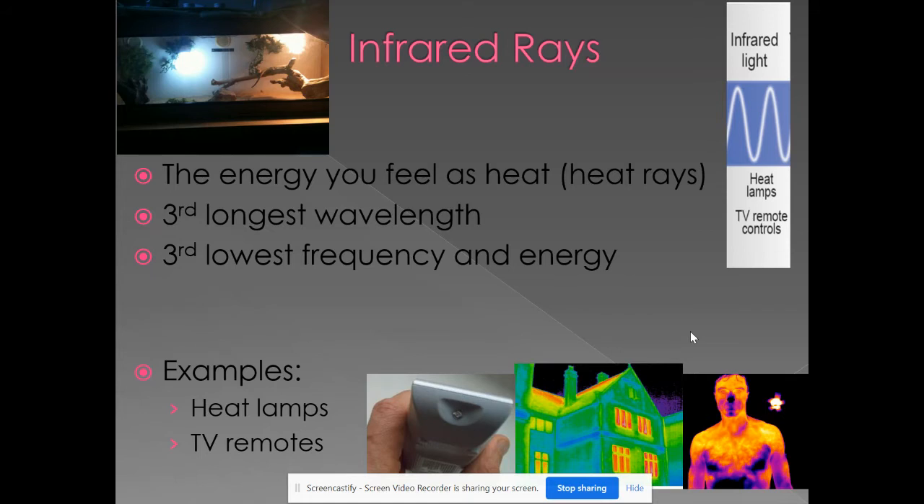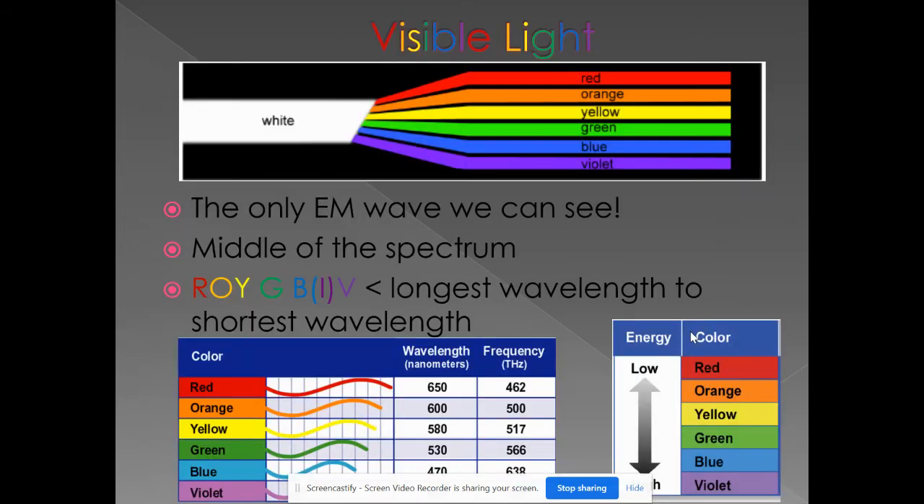So those are infrared waves. So far we've talked about 3 waves that have a long wavelength, low frequency, and low energy. These are the safe rays. The one directly in the middle is the only one that we can see. It's called visible light. This is the only electromagnetic wave that we can see.